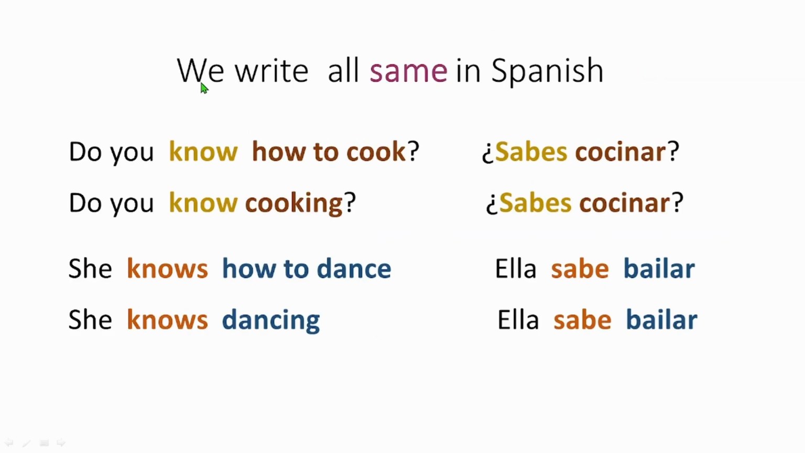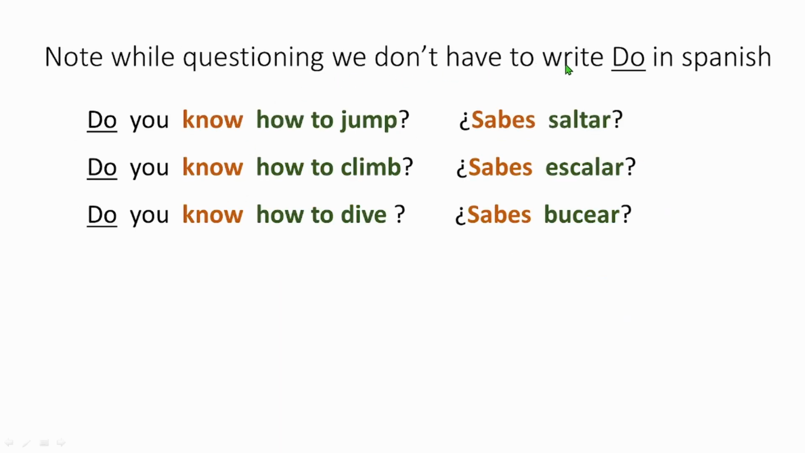Now here it says we write all the same in Spanish. If you say do you know how to cook, you say sabes cocinar. If you say do you know cooking, again you say sabes cocinar. It's the same. She knows how to dance, ella sabe bailar. Again, she knows dancing, ella sabe bailar. It's the same. While questioning we don't have to put "do" in Spanish, just like we don't put "how to". If you want to say do you know how to jump, just say sabes saltar. Sabes is you know, saltar is to jump. Do you know how to climb? Sabes escalar.